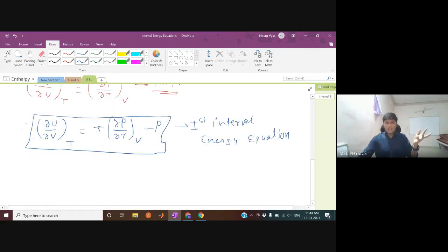This is an equation of state, and we have studied it for some reason. It doesn't mean that we have just directly studied it for nothing else. We studied it for some reason. And why did we study it? Let me give you a simple example of ideal gas. This first internal energy equation is useful in many places, so we are just taking 2 of those examples where it is useful. So first example is ideal gas.